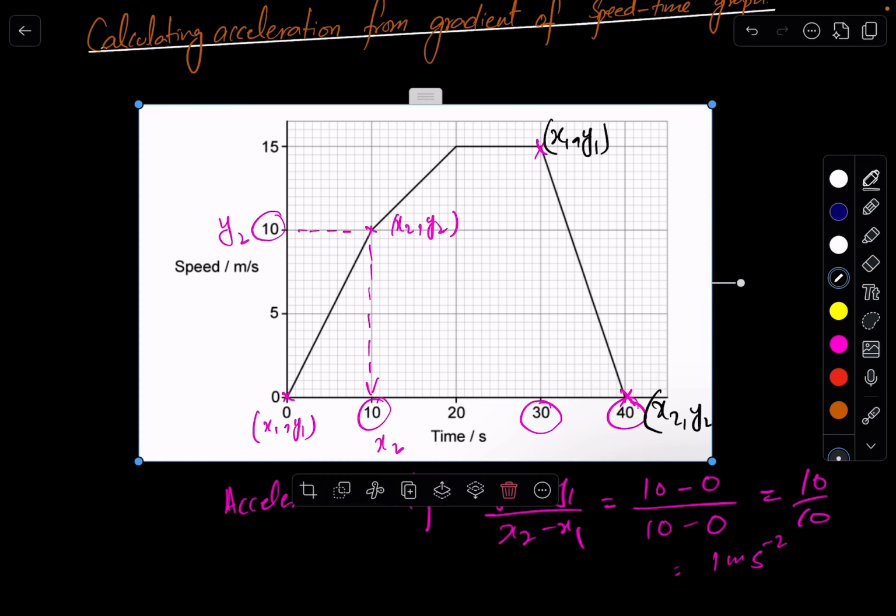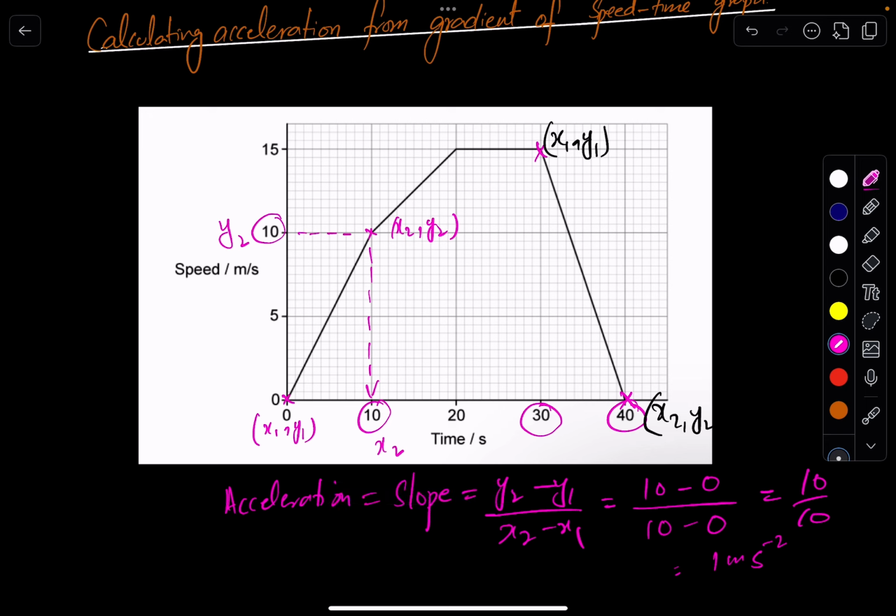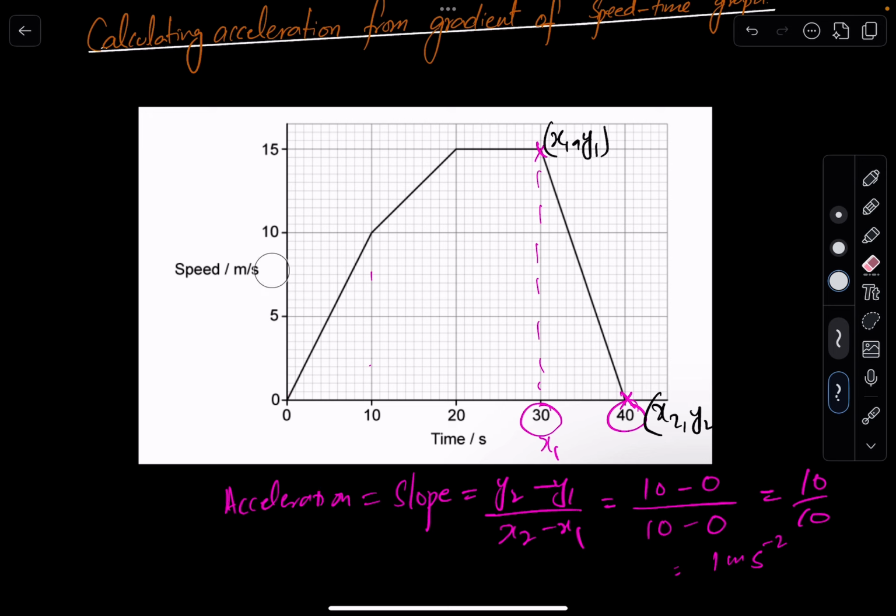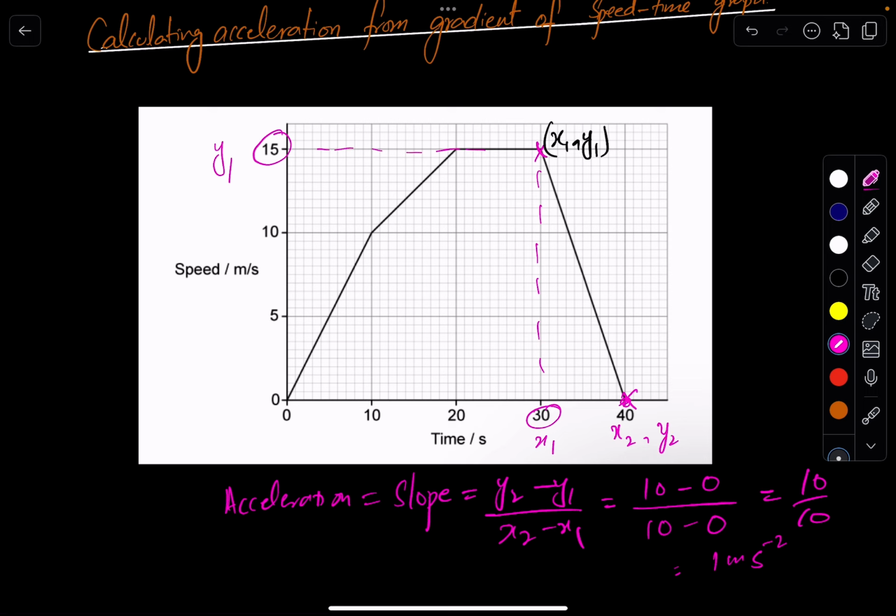Okay, so the value of x1 will be 30 in this particular case. Okay, and let me erase the previous one so we will not be confused. For this case x1 will be 30 and y1 will be 15, and this is the second point. If we are taking this, it will be x2 is 40 and y2 will be 0, right?